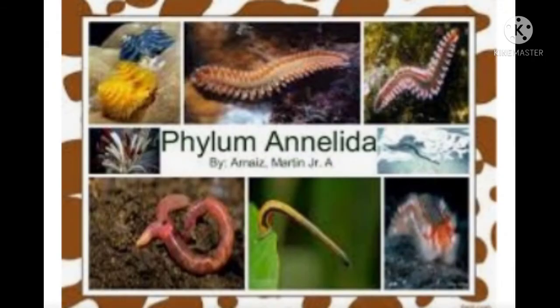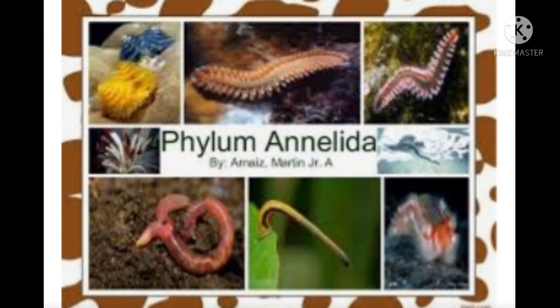The next group is Annelida. Annelids are bilaterally symmetrical and triploblastic, but in addition they have a body cavity. This allows true organs to be protected in the body structure. There is thus extensive organ differentiation.